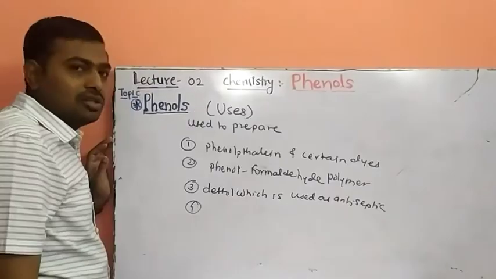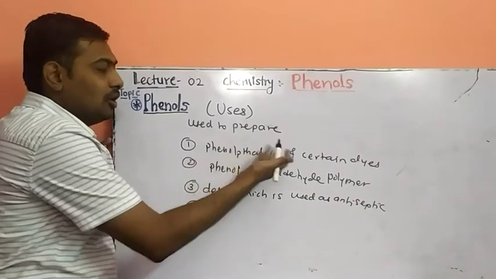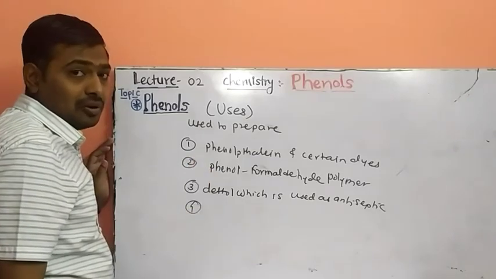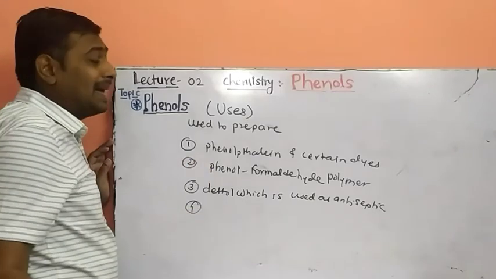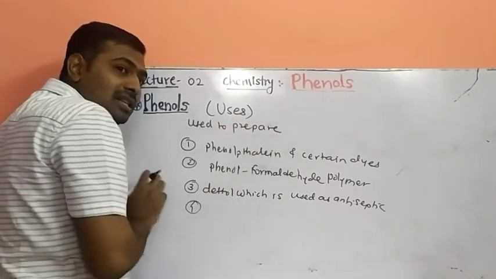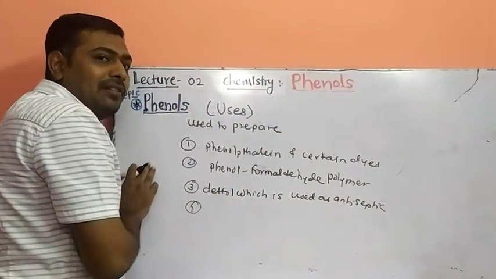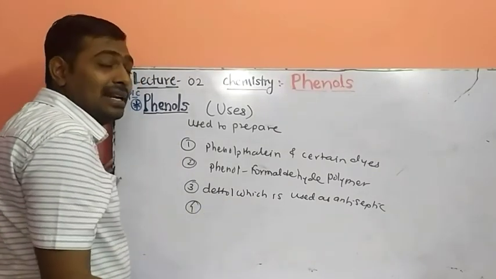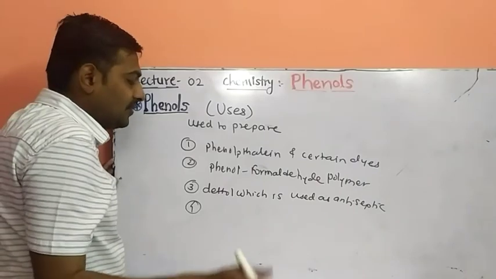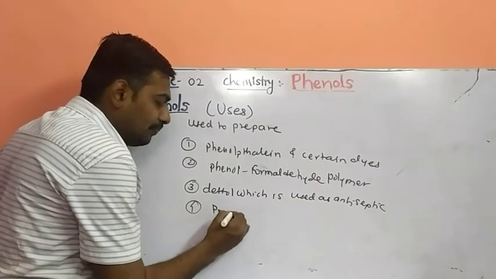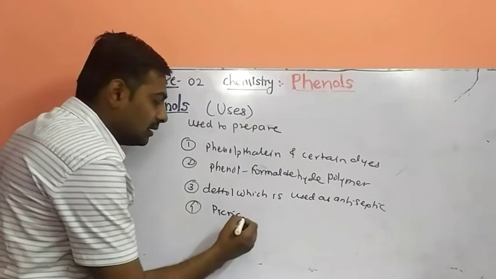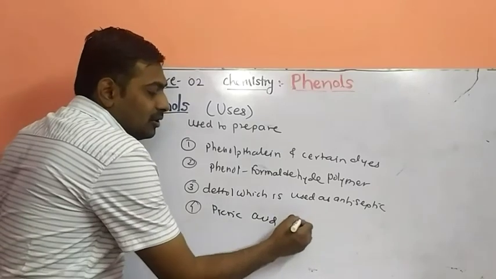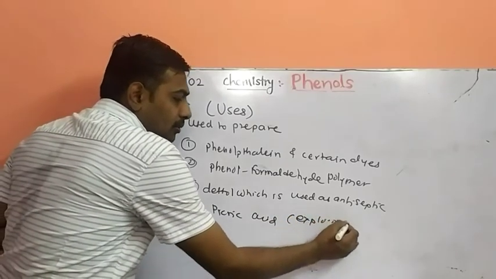Next, uses of phenol. Phenol is used to prepare phenolphthalein and certain different dyes. Second, phenol is used to prepare phenol formaldehyde polymer, or you may call it bakelite polymer. This whiteboard sheet is a bakelite sheet, which can be prepared from the phenol formaldehyde polymerization process. Third, Dettol is used as an antiseptic, which has phenol as a constituent. Phenol is also used to prepare picric acid, which was already covered in the nitration reaction, and which is an explosive compound.